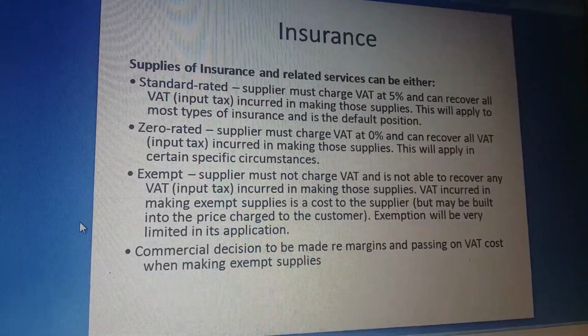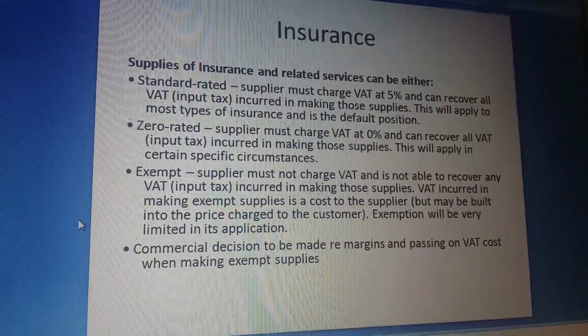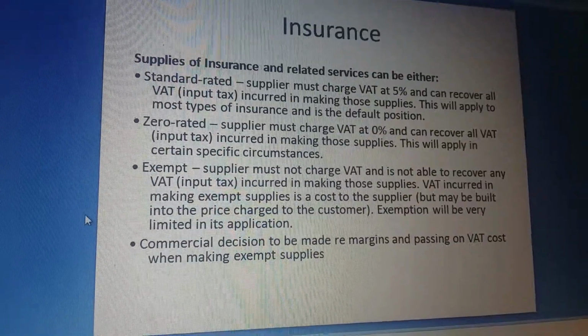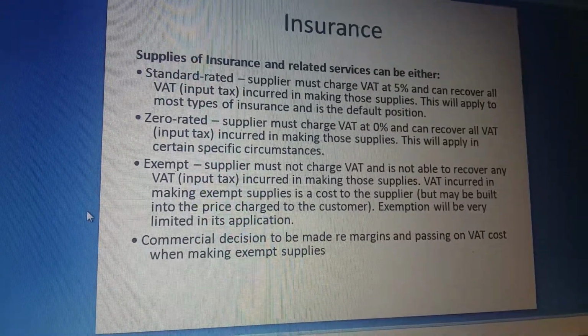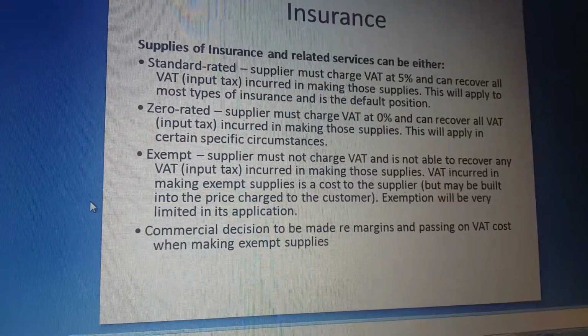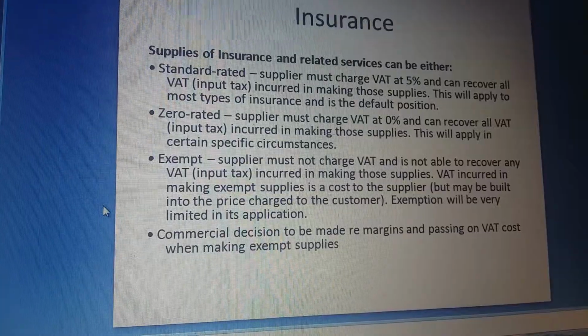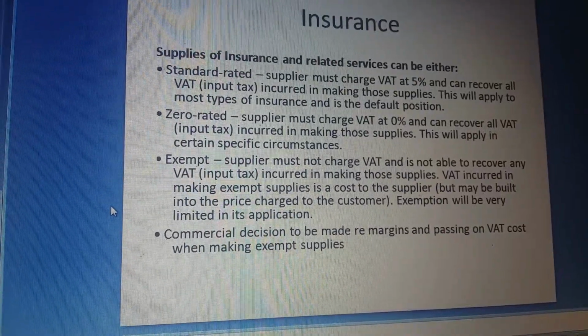Now, supplies of insurance and related services can be either standard rated, where the supplier must charge VAT at 5% and can recover all input tax incurred in making those supplies. Now, this is good, you can recover that. This will apply to most types of insurance and is the default position.